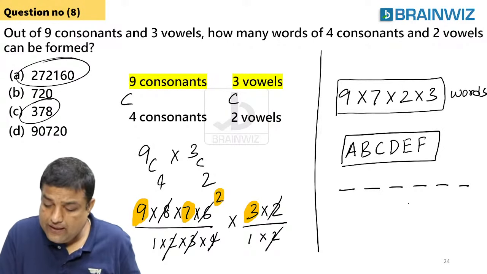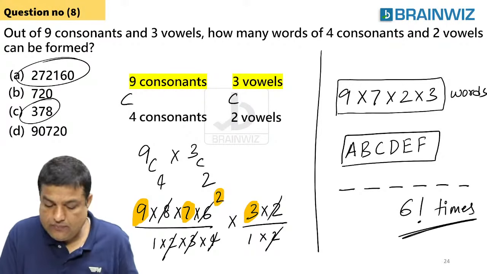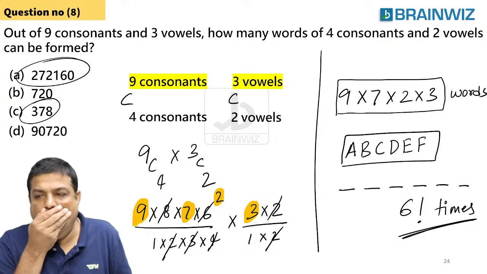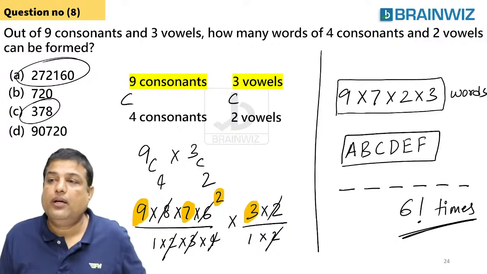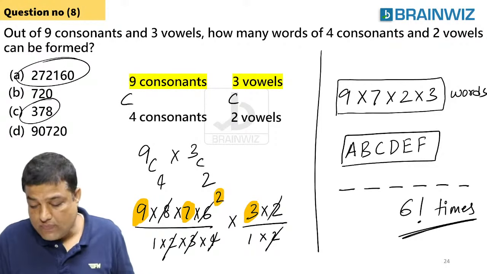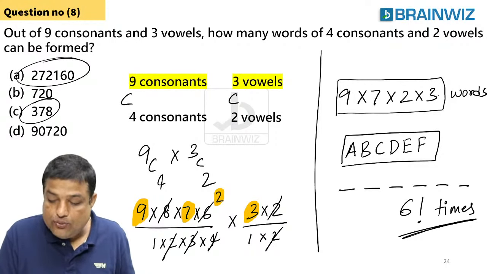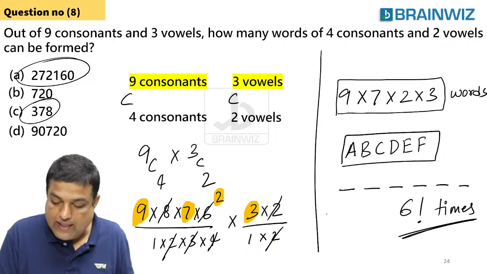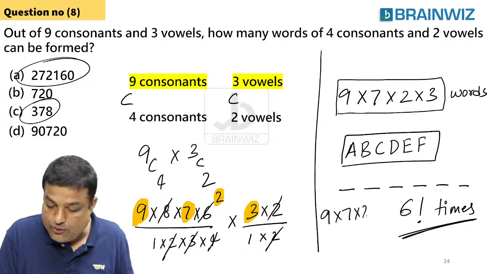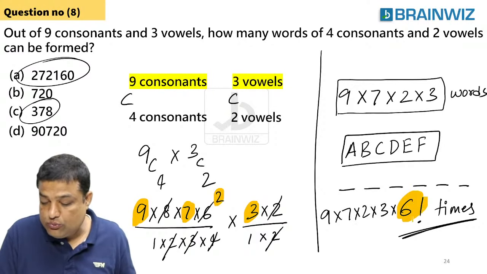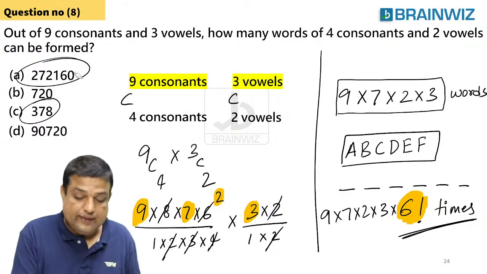Each word can again be arranged in 6 factorial ways. Are you understanding, everybody? So what do we understand? All these things, 9 into so and so, are multiplied. Answer is 9 into 7 into 2 into 3 into 6 factorial. Each word is multiplied. So the best answer is what?